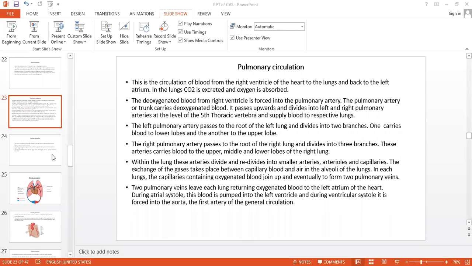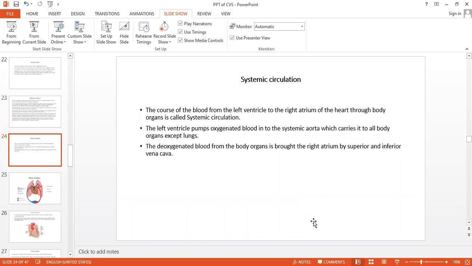Is that clear to you? Now we will see the systemic circulation. Systemic circulation means the course of the blood from the heart to the body organs. From the left ventricle to the aorta, and from the aorta all over the body, and from all over the body to the right auricle, that is the systemic circulation.